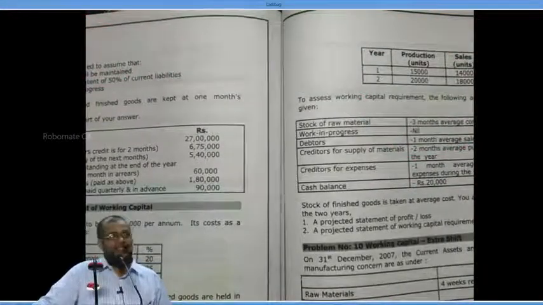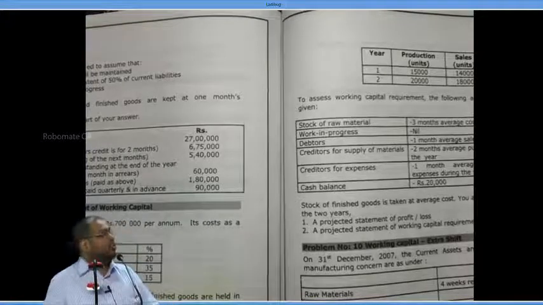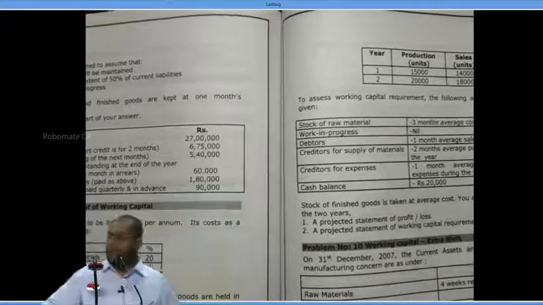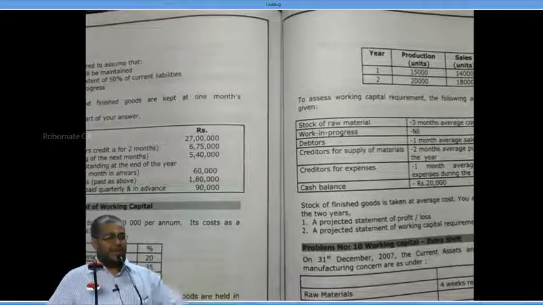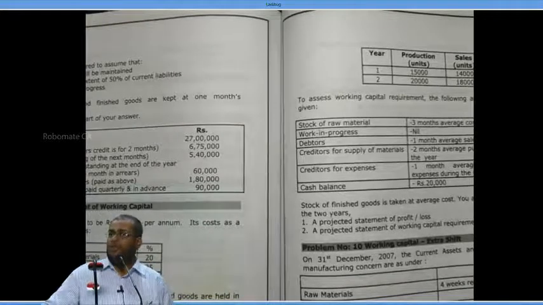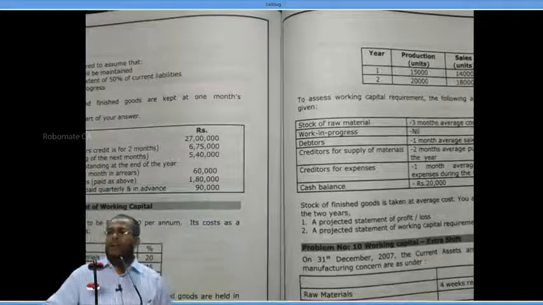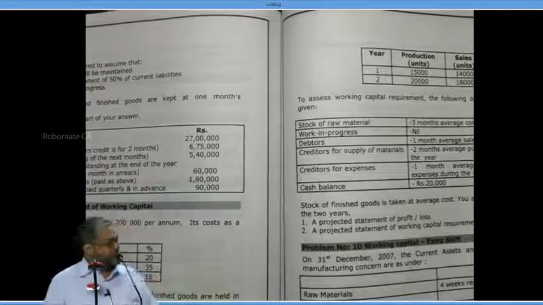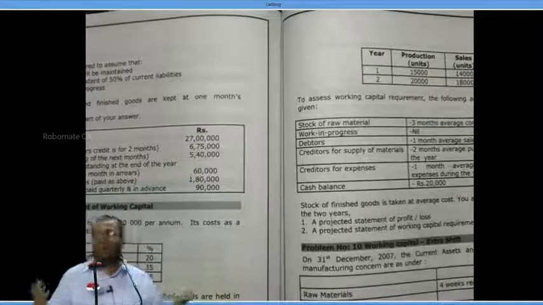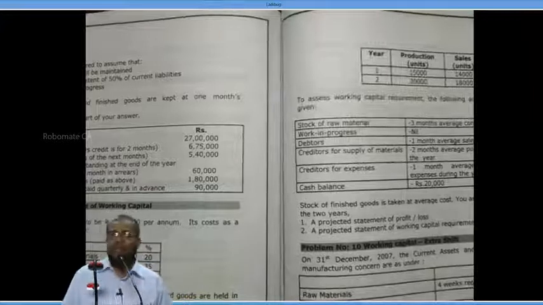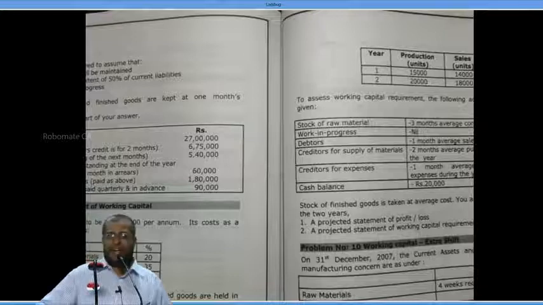Cash management chapter, two concepts I want to discuss. One is the Baumol model, another is called the Miller-Rohr model. Now, Baumol model is very simple, ditto same as EOQ, and we have discussed it. Miller-Rohr model, they ask only theory questions, but there is also a problem in that. We'll do just one problem for the Miller-Rohr model, but it is not asked in the examination. But theory is very regularly asked in the examination for the Miller-Rohr model in cash management.